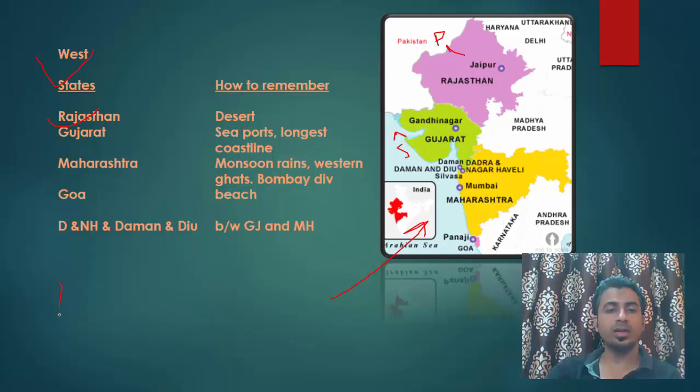Also, you must know that earlier Gujarat and Maharashtra were one state, which was known as Bombay. And when Bombay was bifurcated, Gujarat and Maharashtra were formed. So if Gujarat is in the northern part, then Maharashtra will obviously be in the southern part. Okay. Then we have got this union territory, Dadra and Nagar Haveli and Daman and Diu. It is between Gujarat and Maharashtra. So these were also formed after the division of Gujarat and Maharashtra. So now easy to remember all the states.